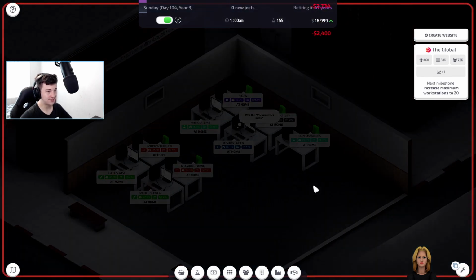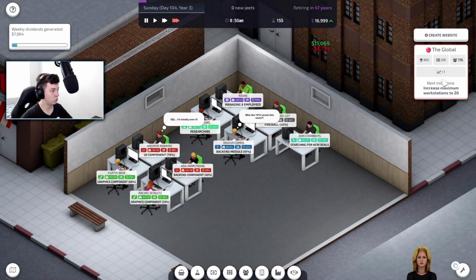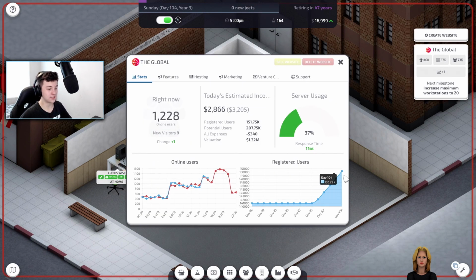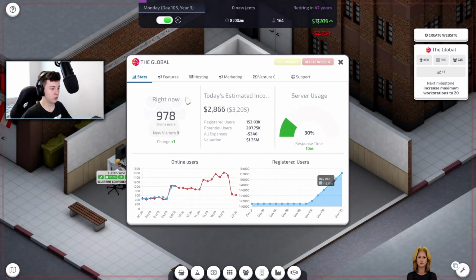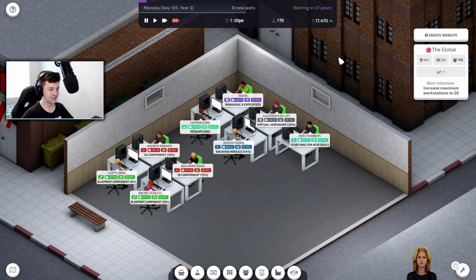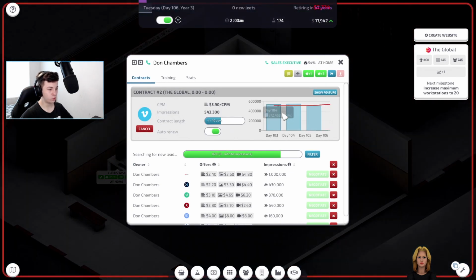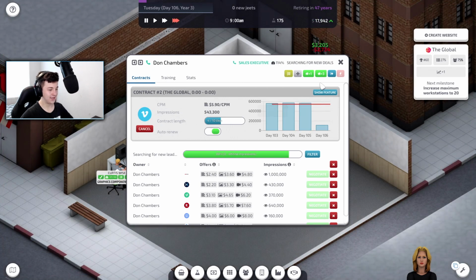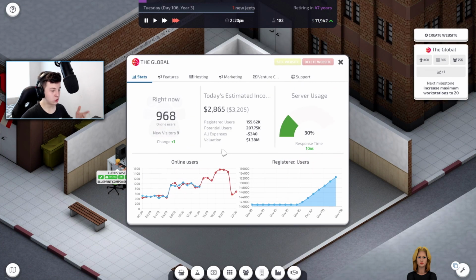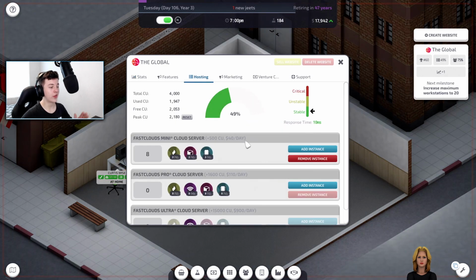All right, so now we're going to start seeing some dividends coming in and all that jazz. Weekly dividends generated 7,800, meaning we can now start making money off this stuff. So we've got 150,000 people on this platform, making us 2,800 a month, whatever it is typically, which is pretty damn cool. So we're doing pretty well, searching for new deals. We are reaching our targets and making the money coming in, which is pretty exciting. We need to grow the platform though. That is the next thing.